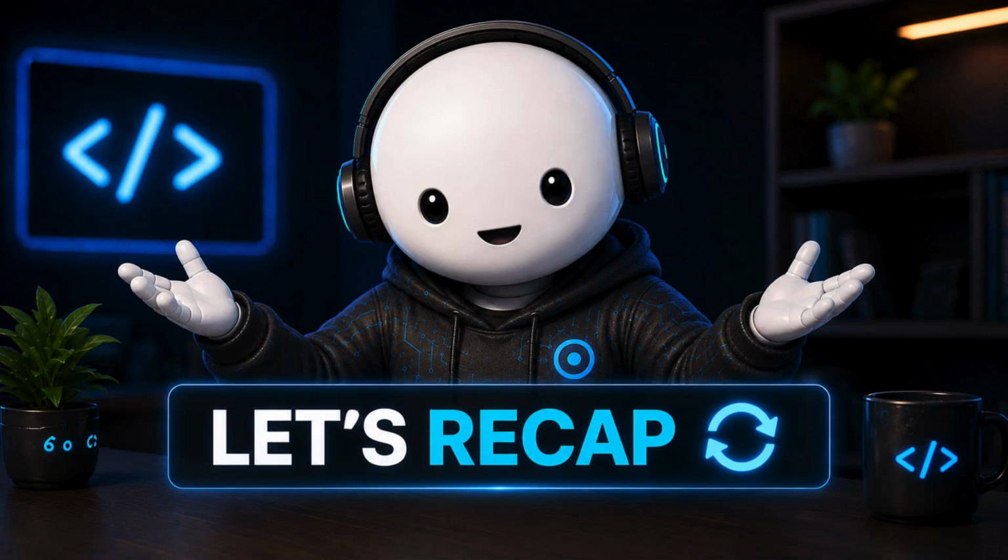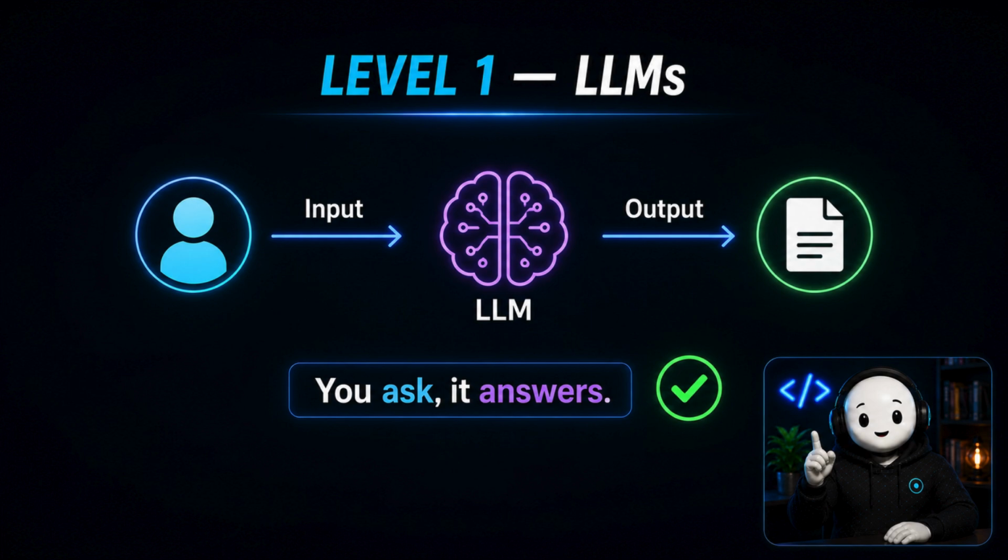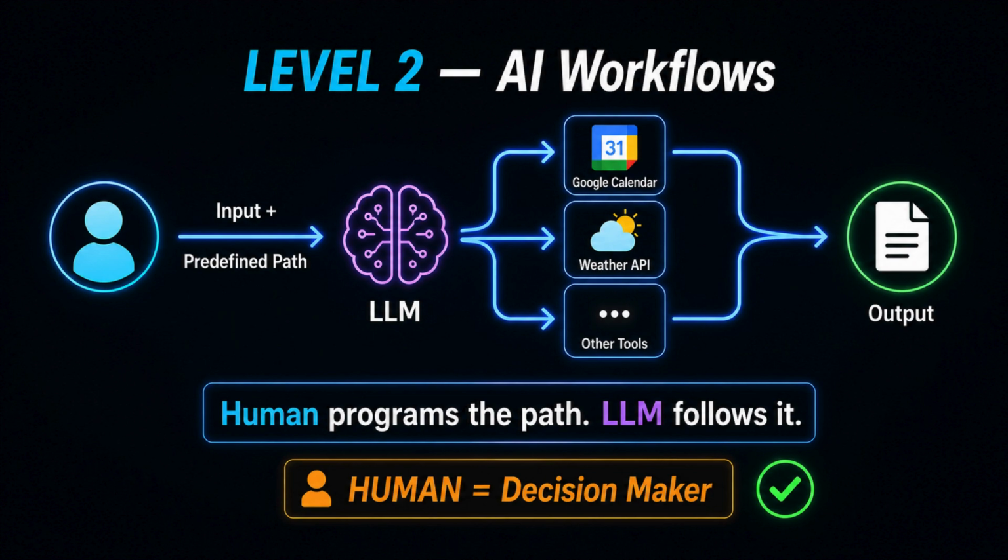To wrap up, here's a simplified look at the 3 levels we covered today. Level 1: we provide an input, and the LLM responds with an output. Easy. Level 2, AI workflows: we provide an input and tell the LLM to follow a predefined path that might involve retrieving information from external tools. The key trait? The human programs the path.